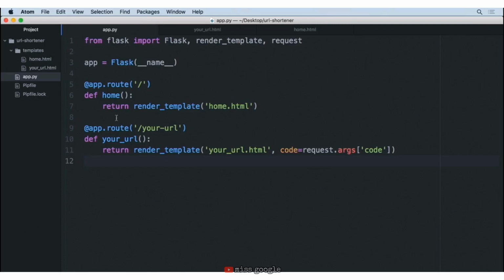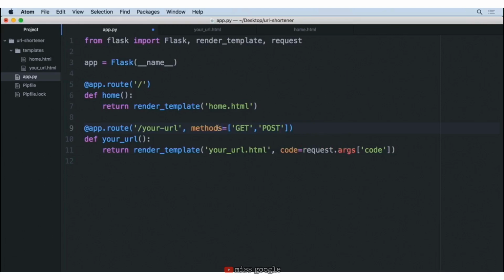So here inside of our app.route, we're going to provide one more parameter. And in this case, we're going to specify that we have other methods that we want to use. So we're going to say methods is equal to, and here we provide a list of strings. So in this case, we'll say we want to allow get and, comma, we also want to allow post. So these are the two methods that we're going to allow here.